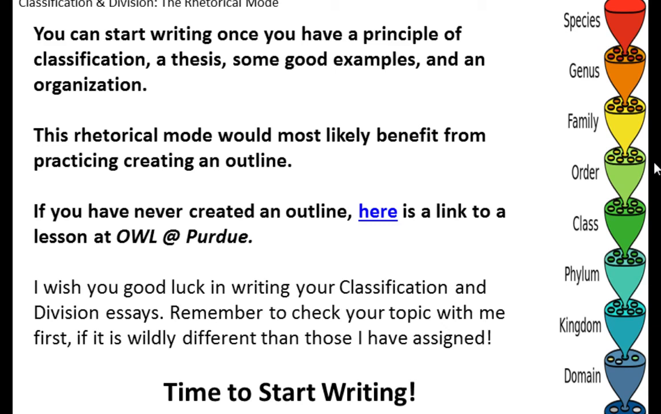And I really want to recommend to you for this rhetorical mode, many of you may have even already started writing, and what you've discovered is until you have these elements, you can't really write the essay. It's just not going to be very effective. So get these things first, and then you can write the essay. This rhetorical mode would most likely benefit from practicing creating an outline.